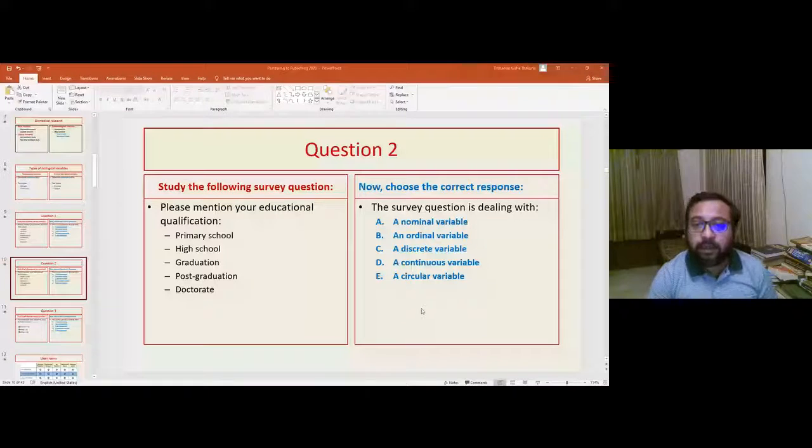Are there certain questions coming up? We'll explain the importance of knowing these variables. And there was one question, how to represent data in an accurate manner. That is our very next topic. And I will come to the discussion of a circular variable. I'm sharing the screen once again so that you know which option stands for what. A is nominal, B ordinal, C discrete, D continuous, E circular.